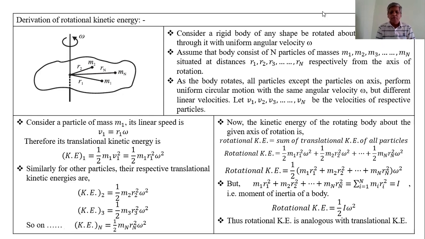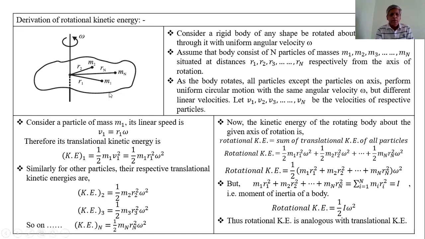The derivation can be remembered by using three parts. One part is the figure and its explanation. The second part is to find the kinetic energy of a single particle, and similarly find the kinetic energy of the other particles. The third part is to find the kinetic energy of the rotating body. These are the three parts in which I divide the expression for the kinetic energy.